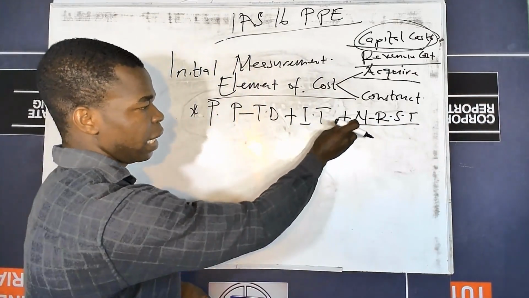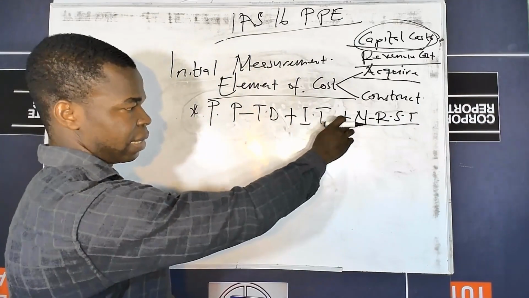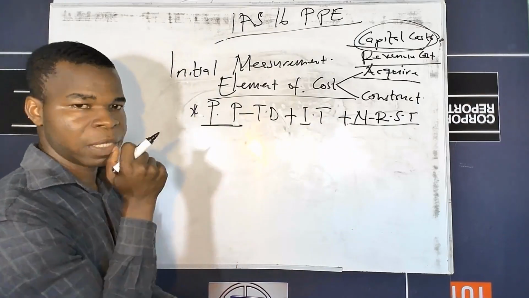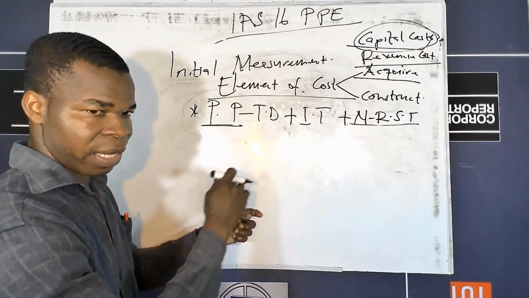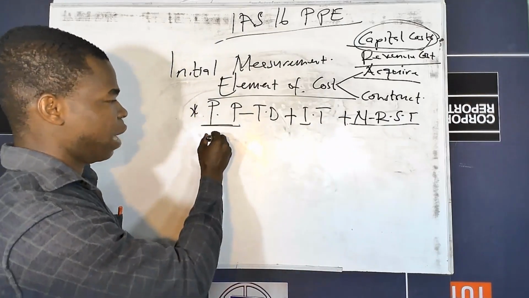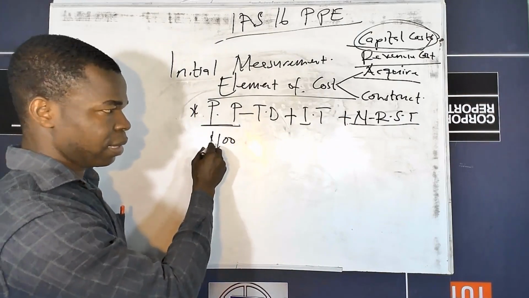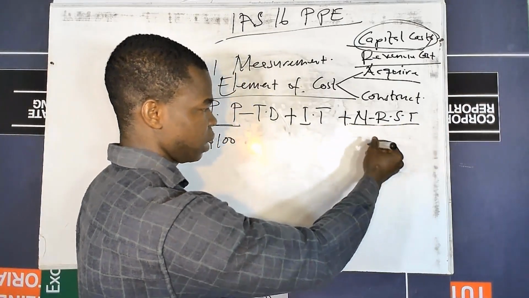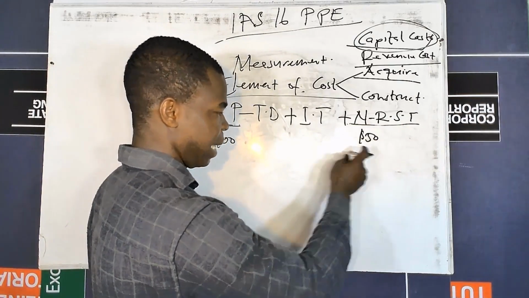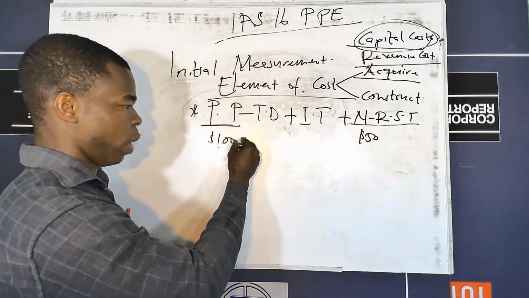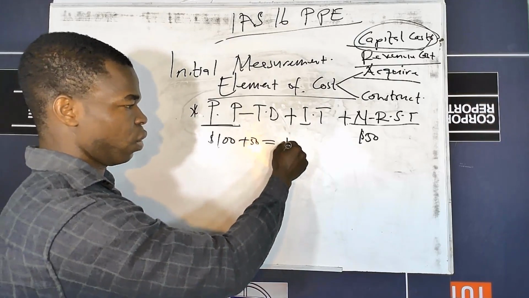If the non-refundable sales tax is not included in the purchase price, is separated, assuming the purchase price is $100 and this non-refundable sales tax is $50, that is where we are supposed to add it. So in this case, you get $150.